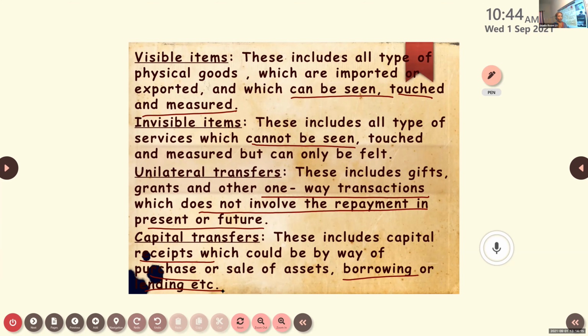So capital receipts are there, where we are receiving or giving money. There are two ways through which you can see the involvement of money in this capital transfer. It can be borrowing or it can be lending. You know, when we discussed the situation in 1991, where we were not able to pay the foreign exchange at that time, we took a loan. From which institution did we get the loan?